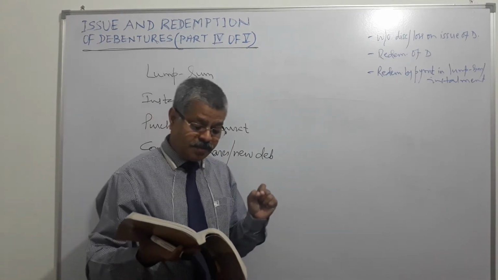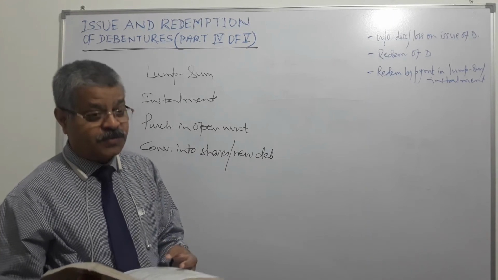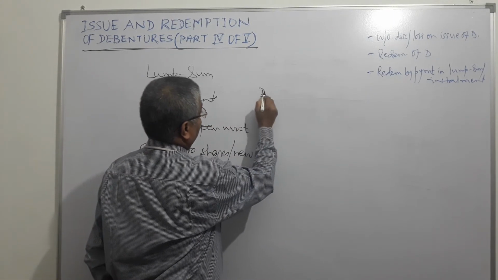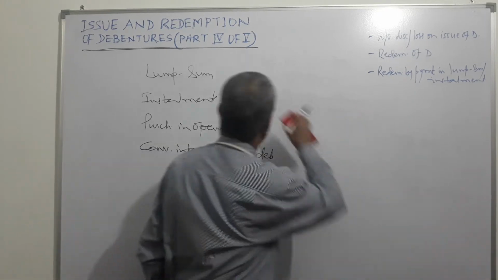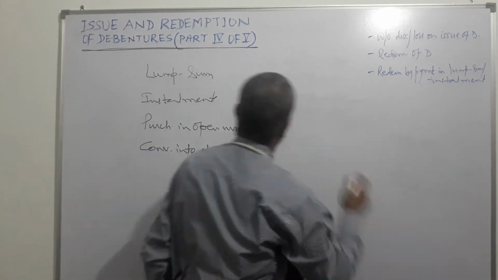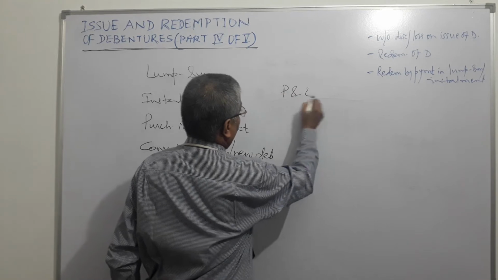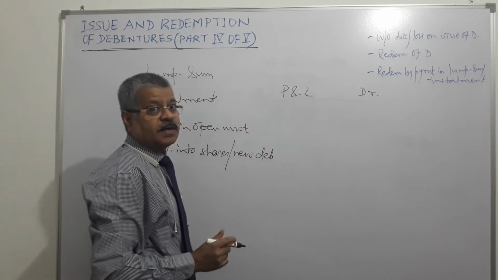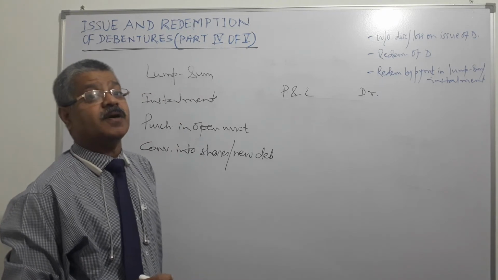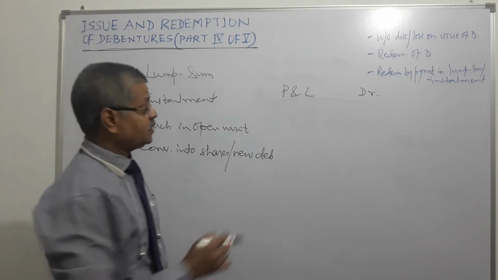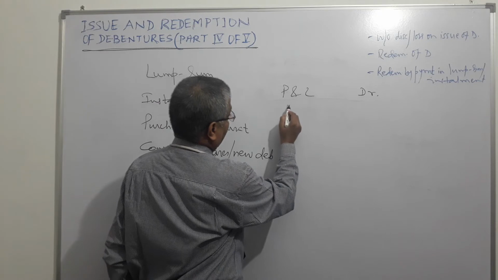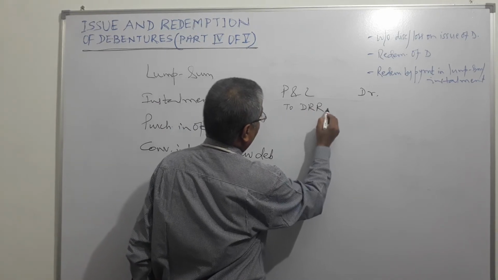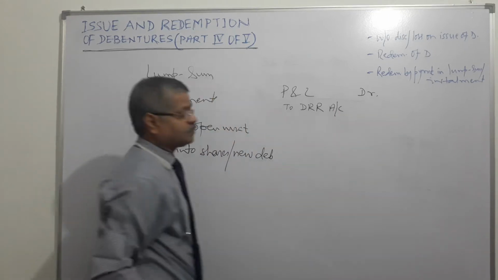If out of profits, profit and loss account debit, and what do we credit? Debenture redemption reserve account we credit.